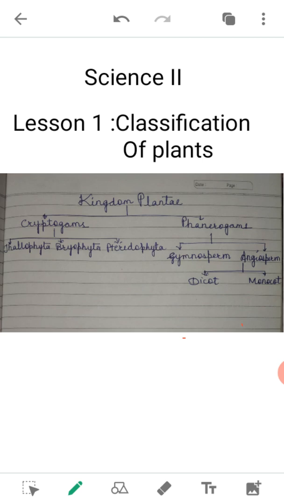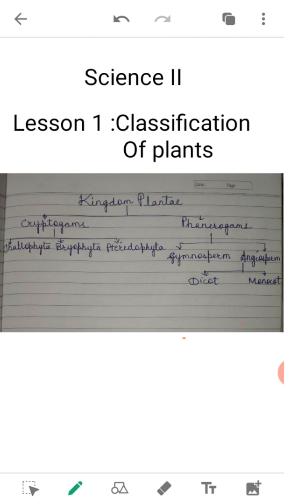Examples of dicot are mustard, groundnut, pea, sunflower. And examples of monocot are maize, coconut, wheat. These are some examples of monocot.